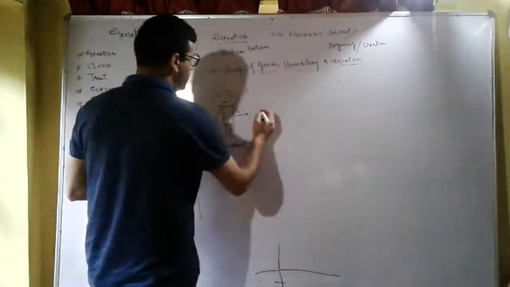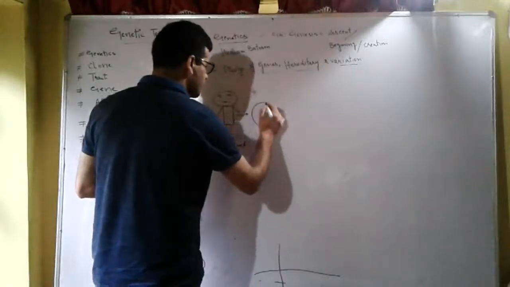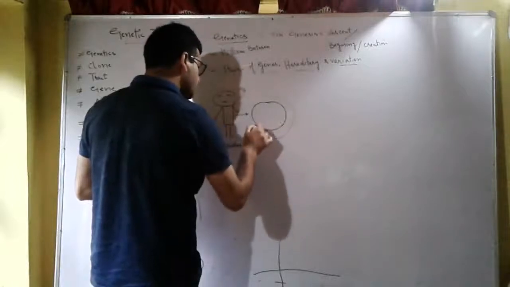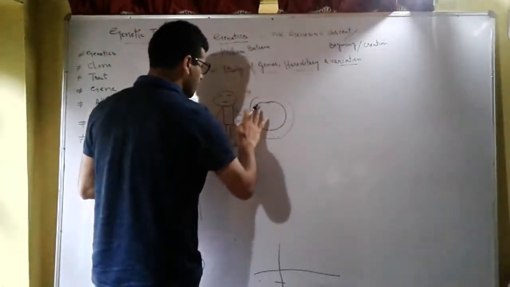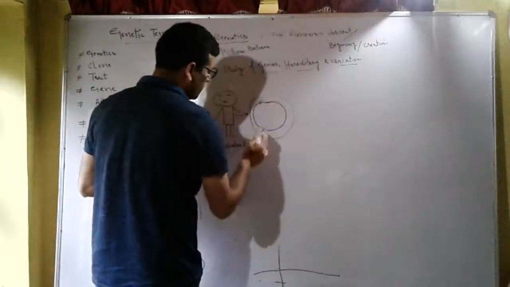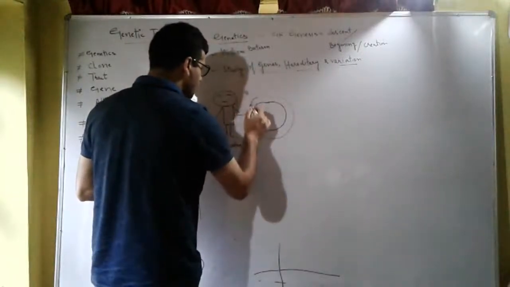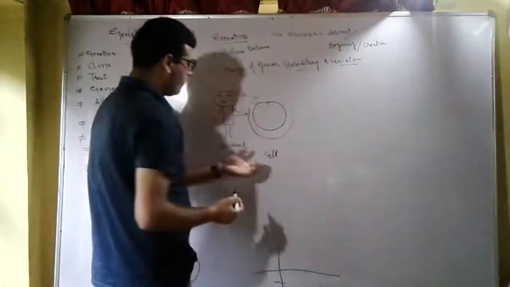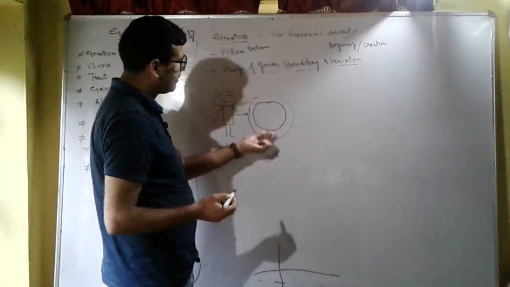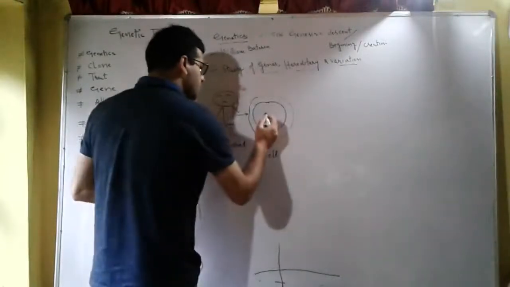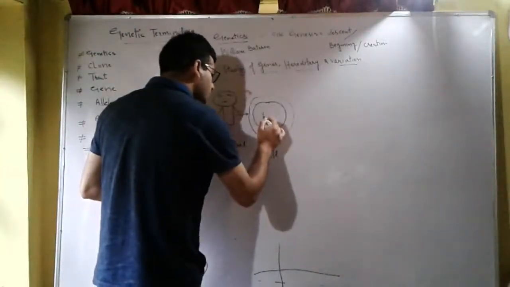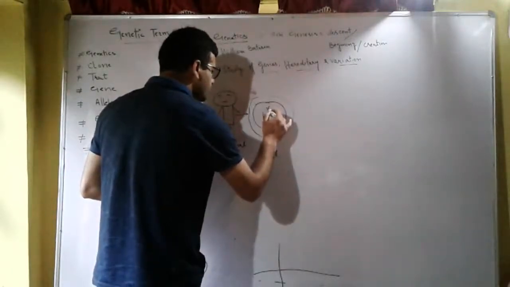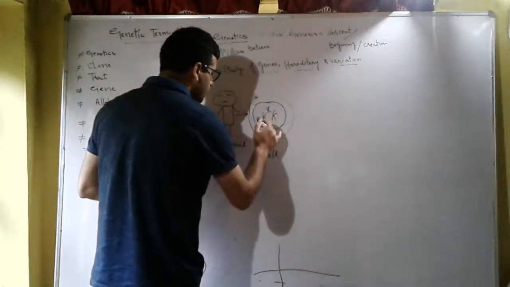Now this is the cell, and we know that this is the cytoplasm and this is the nucleus. The nucleus contains the chromosomes.